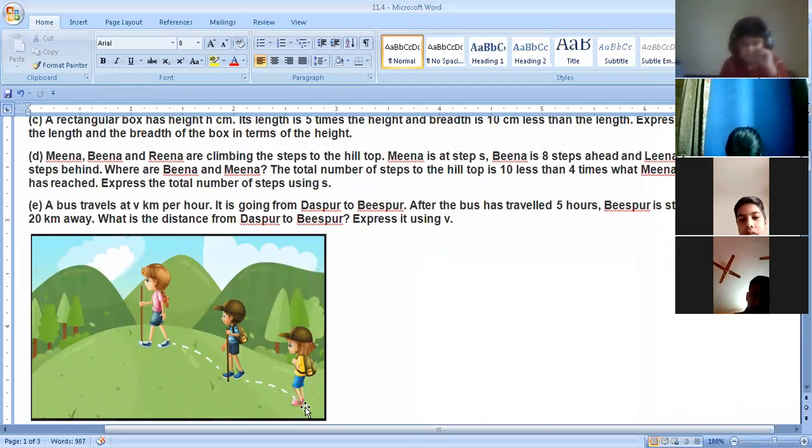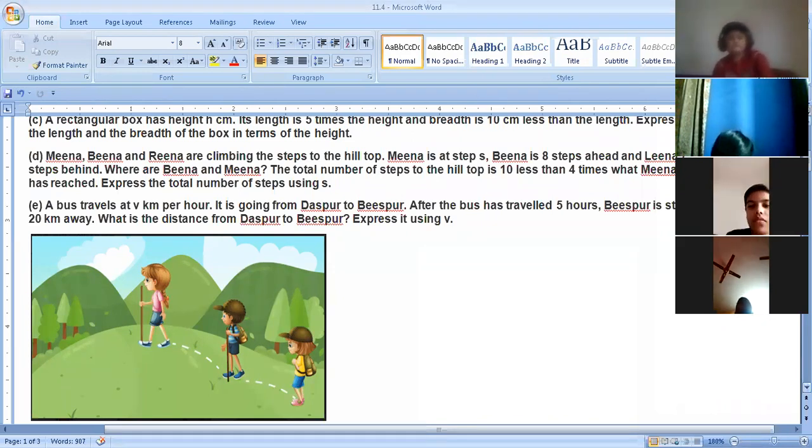So where are Beena and Meena? We have to tell where they are. And the total number of steps to the hilltop is 10 less than 4 times what Meena has reached. Express the total number of steps using S. So what does that mean?